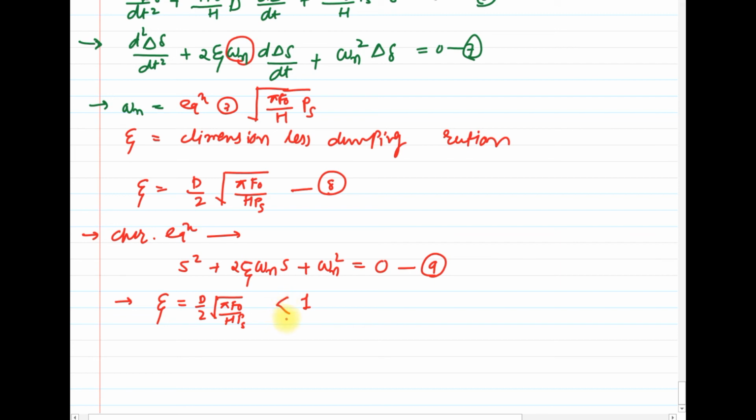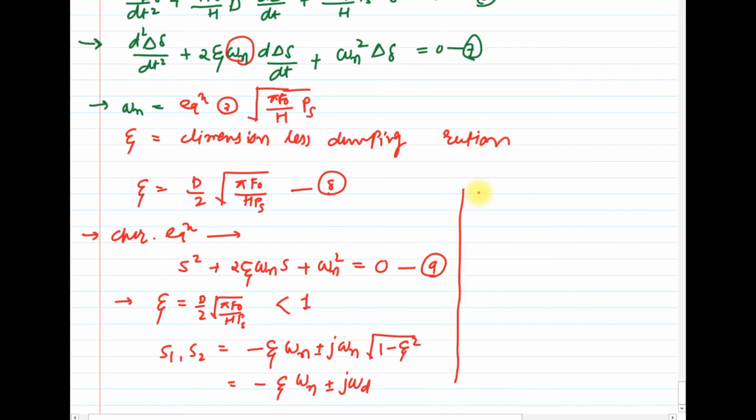The roots of this characteristic equation, equation number 9, are s1, s2 equal to minus zeta omega n plus or minus j omega n under root of 1 minus zeta square. Modify this equation: minus zeta omega n plus or minus j omega d, where